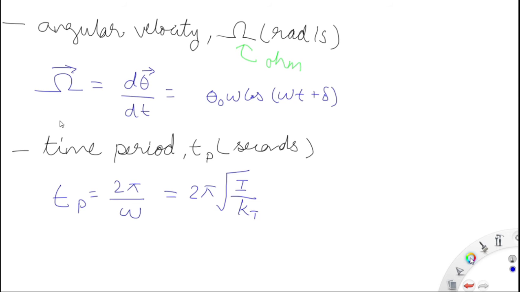Now the time period Tp, which is in seconds, is equal to 2 pi by omega or omega n, but it is better to say omega because omega n is associated with the undamped system and omega is valid for all. So 2 pi by omega is equal to 2 pi into the square root of I by kt. I is the mass moment of inertia and kt is the torsional stiffness.